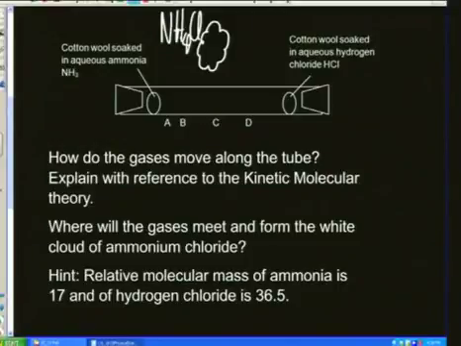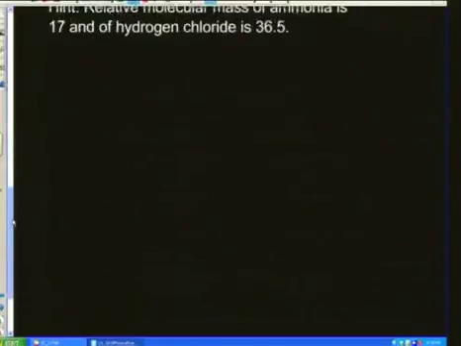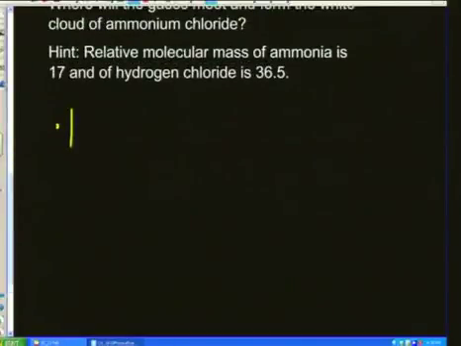But why? Well, let's answer this in a few different steps. How do the gases move along the tube? It's based on the understanding of diffusion.